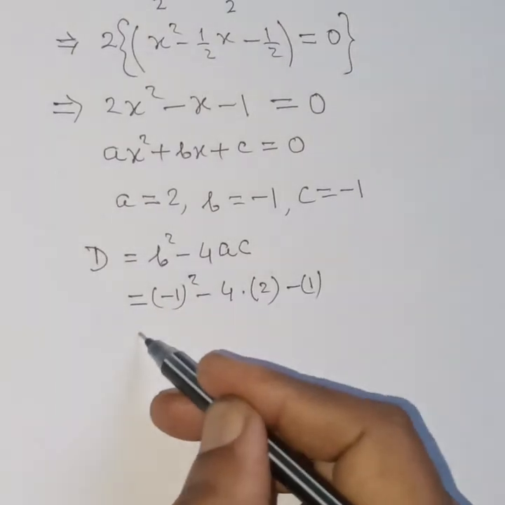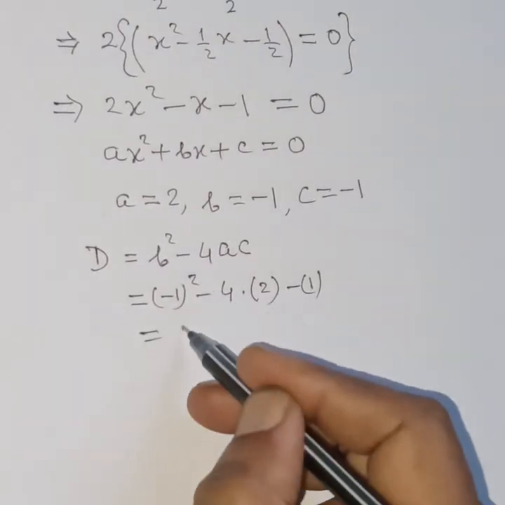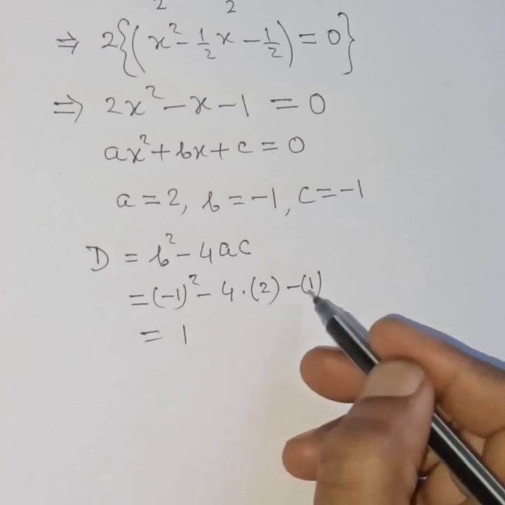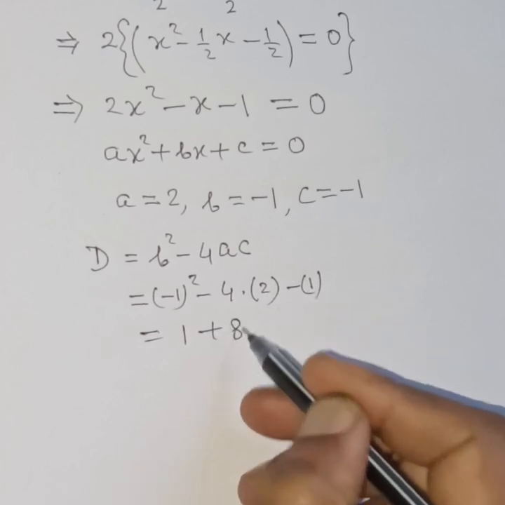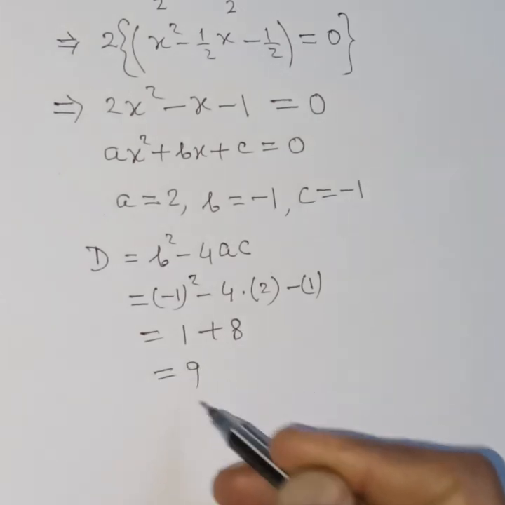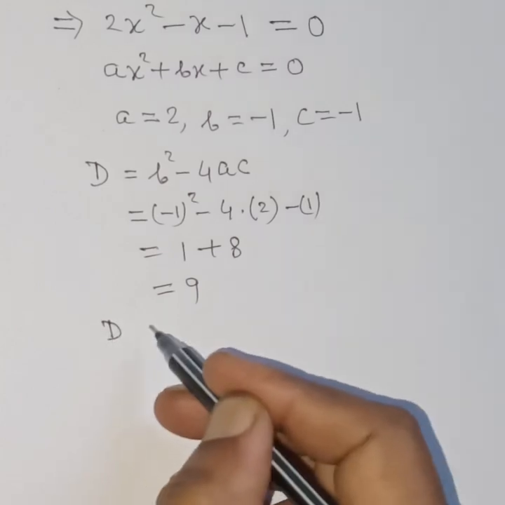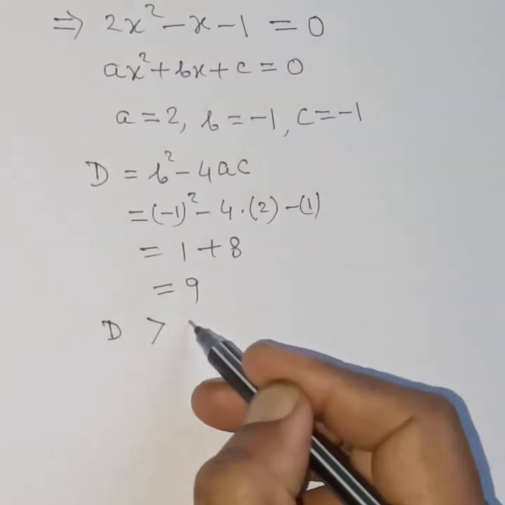Then it will be minus 1 square is 1, minus 4 into 2 is 8, minus 8 into minus 1, plus 8 is equal to 9. Therefore D is greater than 0.